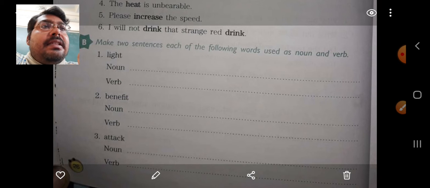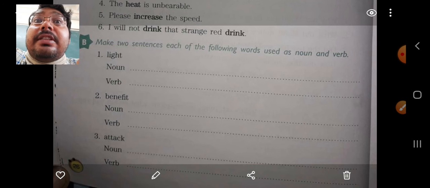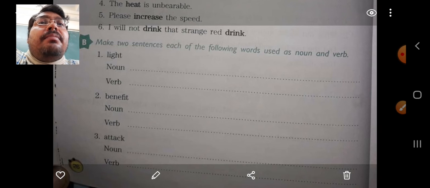For example, let's start with the word light. We need to make a sentence by using this word light. So light is necessary for photosynthesis, we all know. The light is necessary for photosynthesis. So here the light is the noun, it is not the action of burning anything.